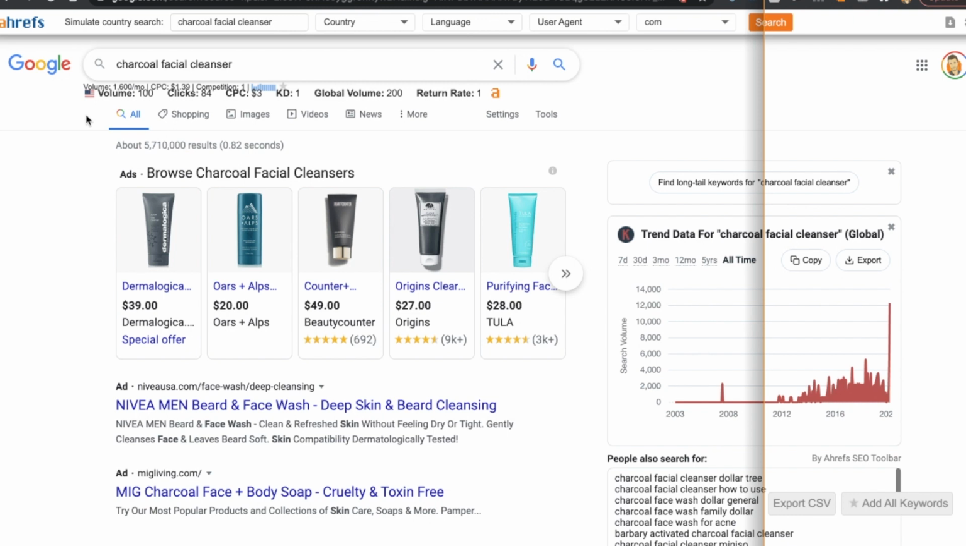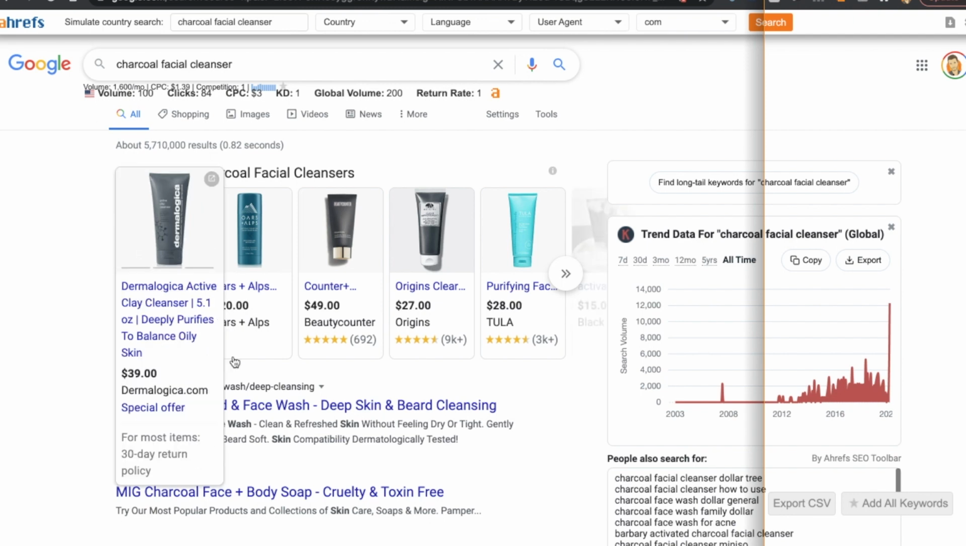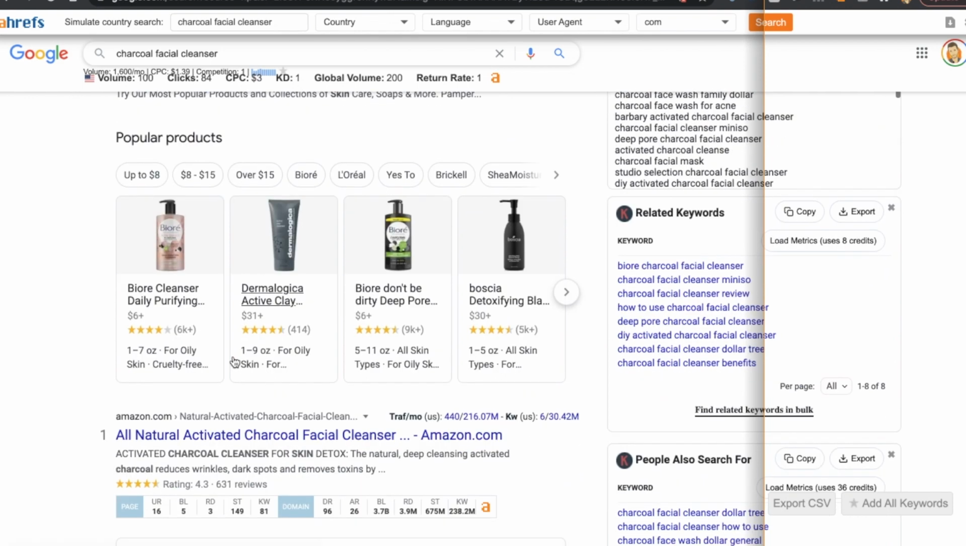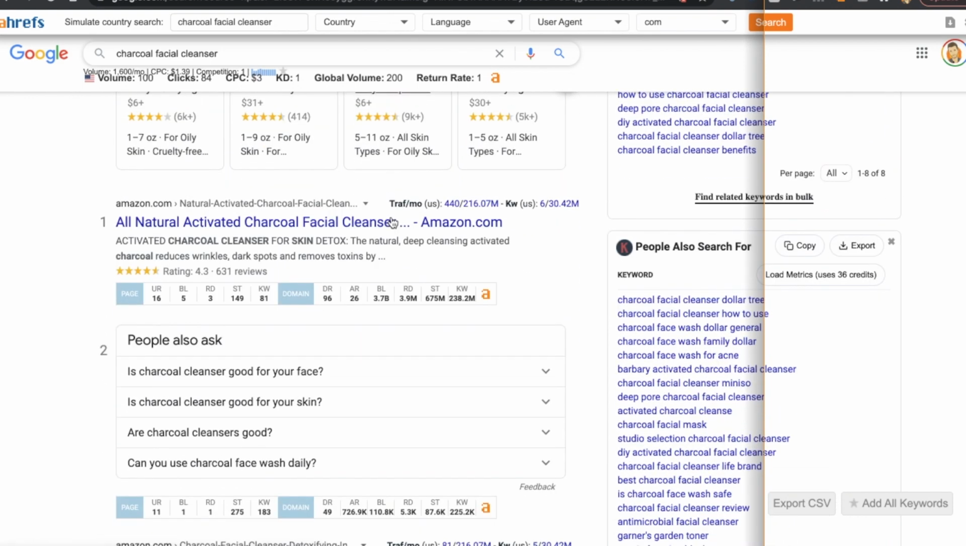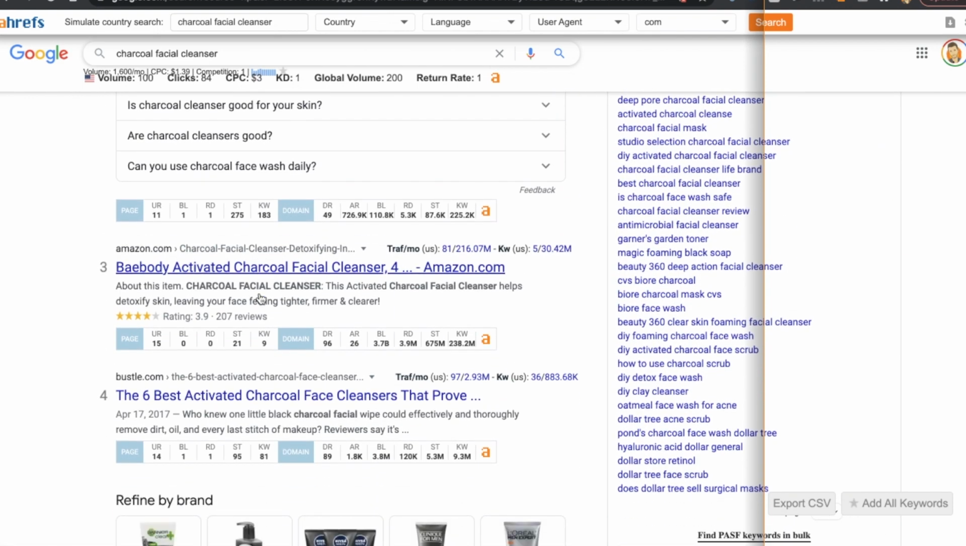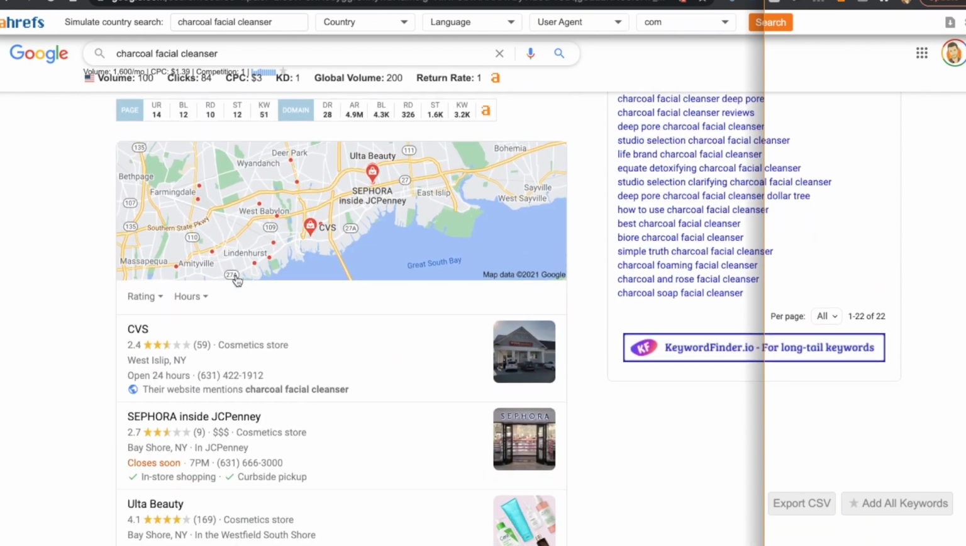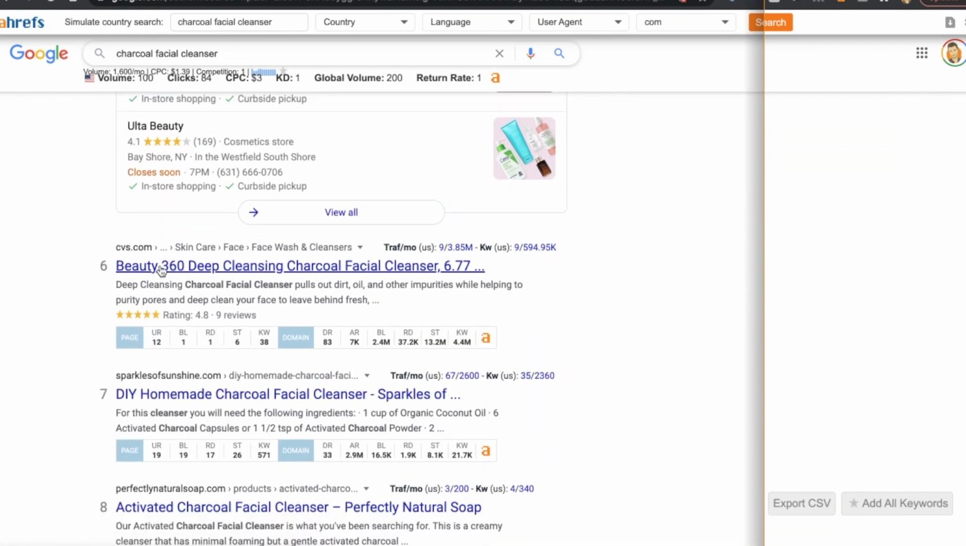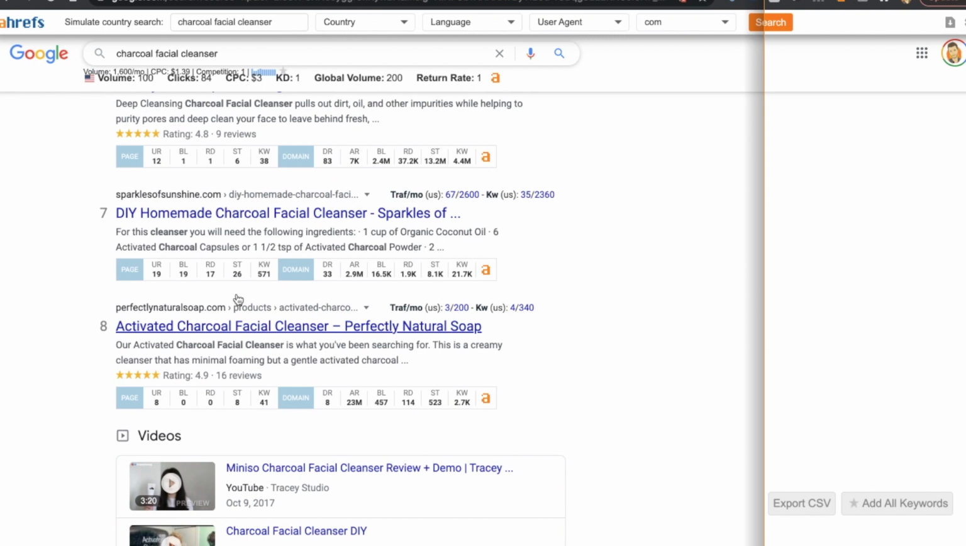So the first thing we're doing is we're looking at keywords, things that people potentially can type into Google because they're looking for a charcoal facial cleanser, and then we start coming down and we want to see who's at the top. You know, we see some products, usually see a lot of Amazon listings, so we're not going to click on those. And as I'm going down, I want to see, okay, who's on here? CVS.com and then some other sites.